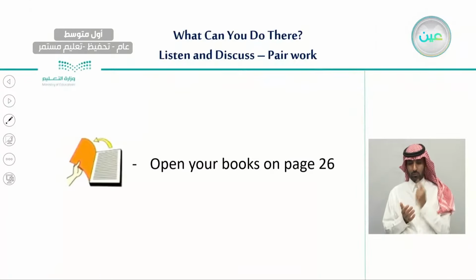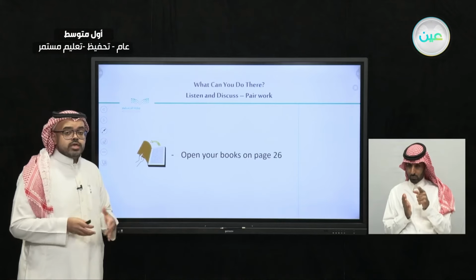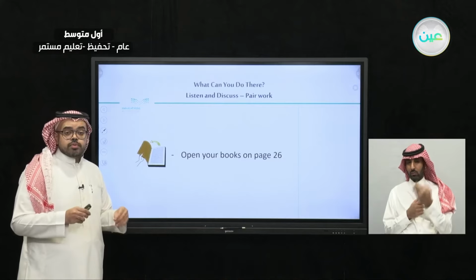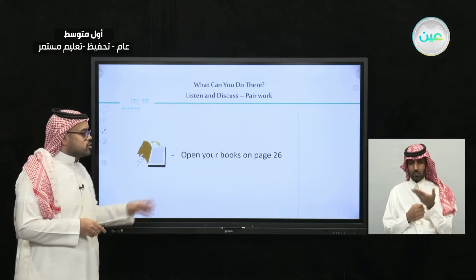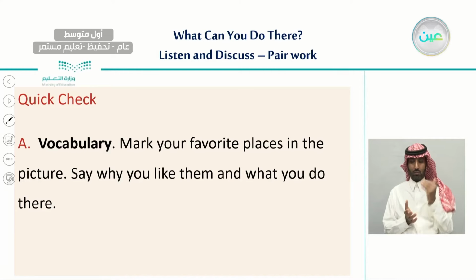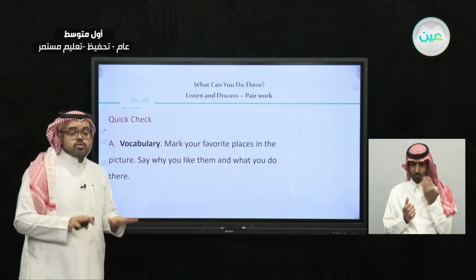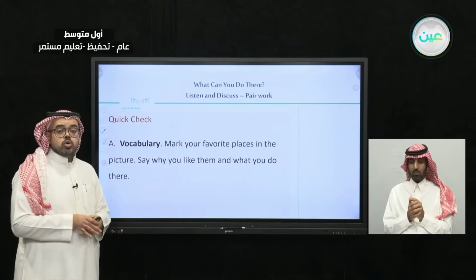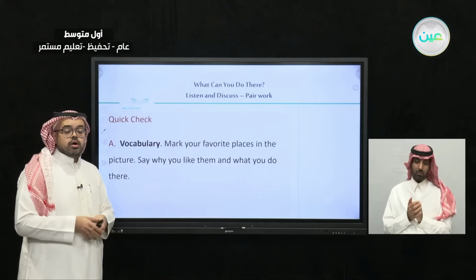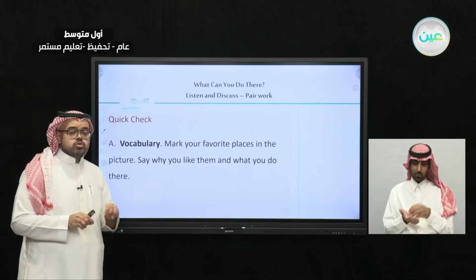Before this, I would like you to open your books on page 26, as we're going to practice what we have just listened to. Here, the first exercise we have is a quick check number 8. I'm going to ask you to mark your favorite places in the picture and say why you like them and what you do there. As you can see the picture on page 26, you can put a mark on your favorite place. I need you to choose 3 of them.